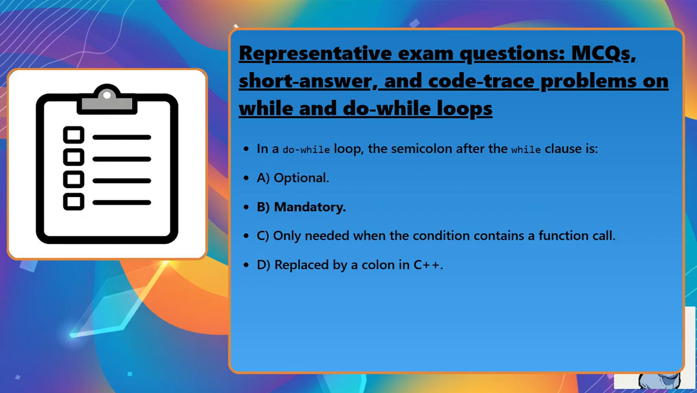In a do-while loop, the semicolon after the while clause is: Option A, optional. Option B, mandatory. Option C, only needed when the condition contains a function call. Option D, replaced by a colon in C++.